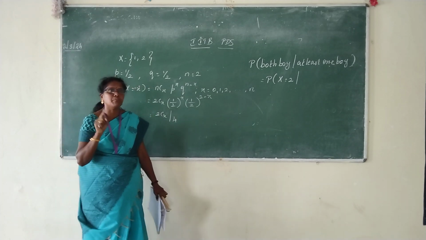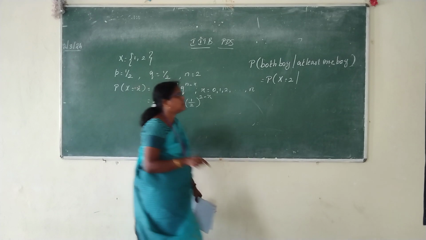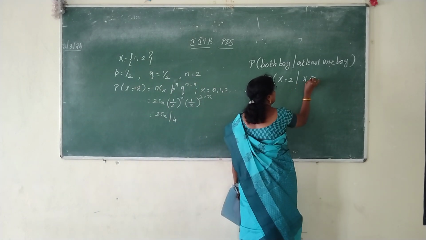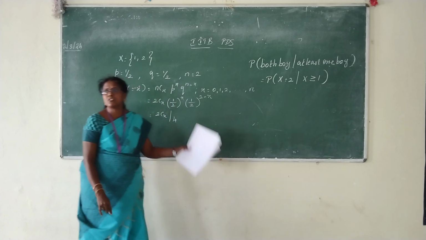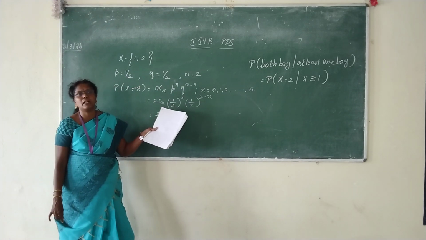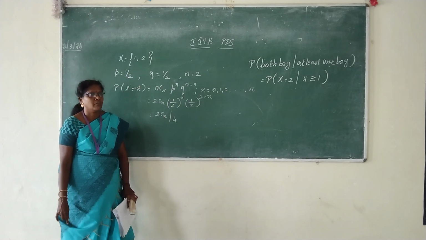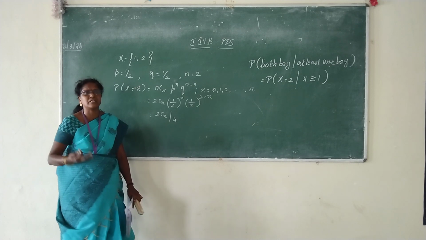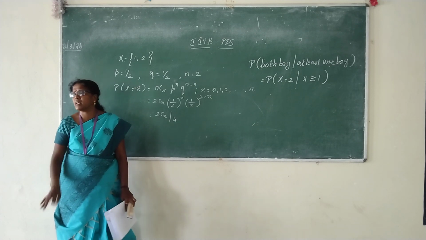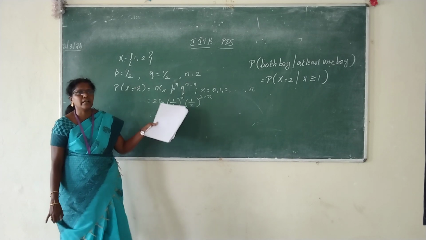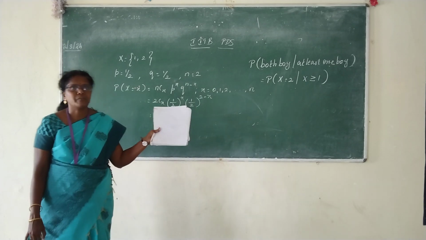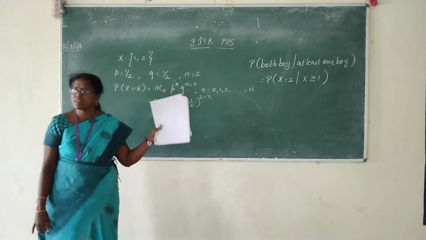At least means minimum. Okay, so we have to find X equal to 2 given X greater than or equal to 1. Can you understand? This is how you must relate from the statement to the numerical value. If you understand this one, other things are easy. You just substitute the formula and get the answer. Only this is a major part in all the problems. Any doubts? Now, shall we discuss this one?